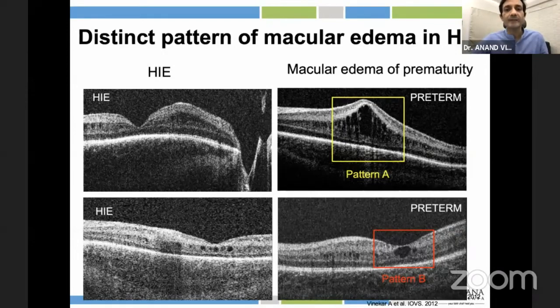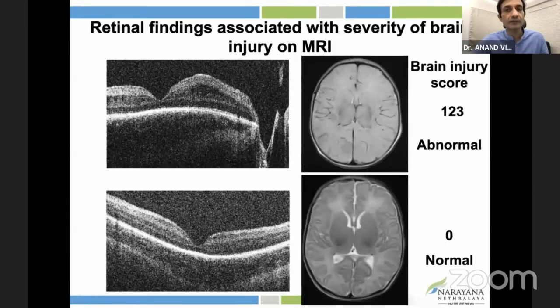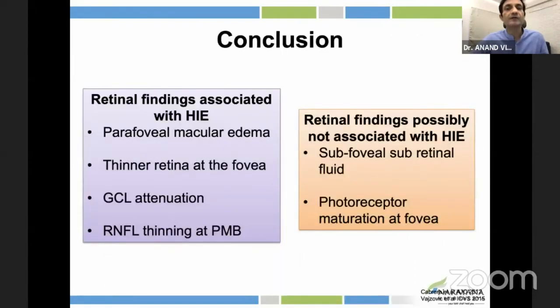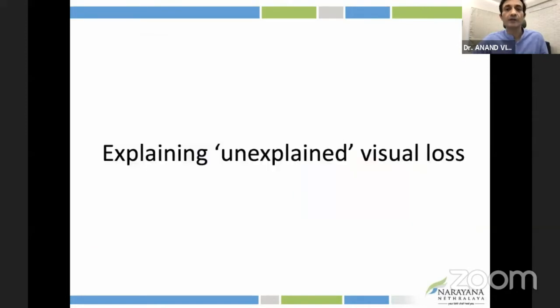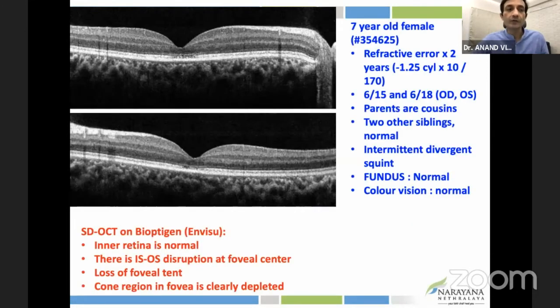So there are these patterns now, and this is being correlated with MRI findings in the brain, both for hypoglycemia, for birth asphyxia, for hypoxic ischemic encephalopathy. And this is to summarize the changes that you find in OCT with HI and those that are not with HI. We have been using OCT, for example, here in this case, where children get referred back to us from our pediatric ophthalmic colleagues who have tried everything possible for the amblyopia management to see if their vision improves.